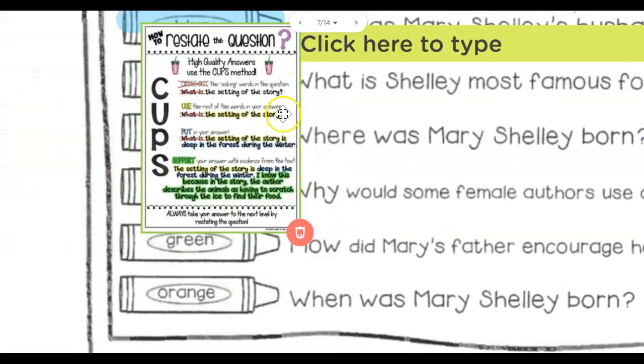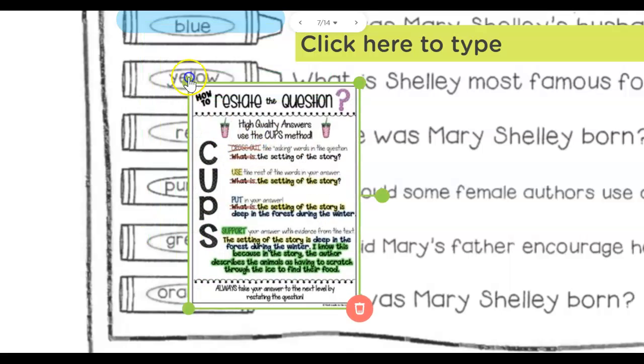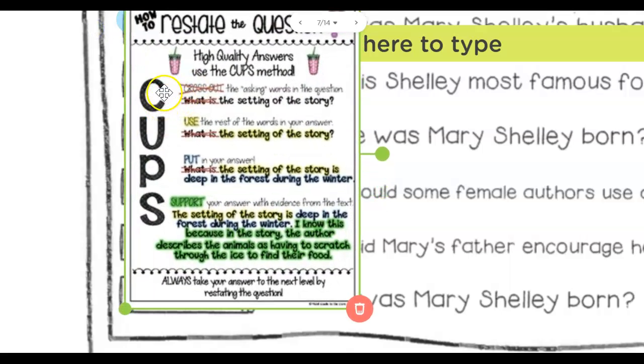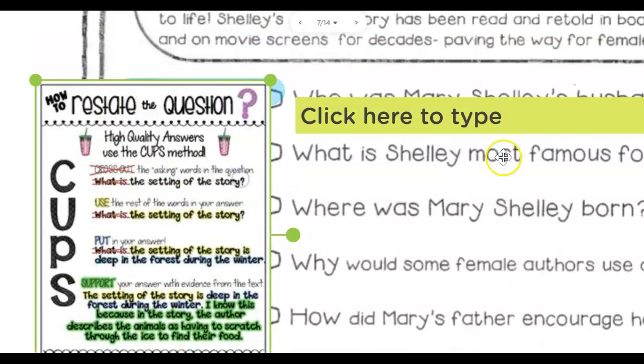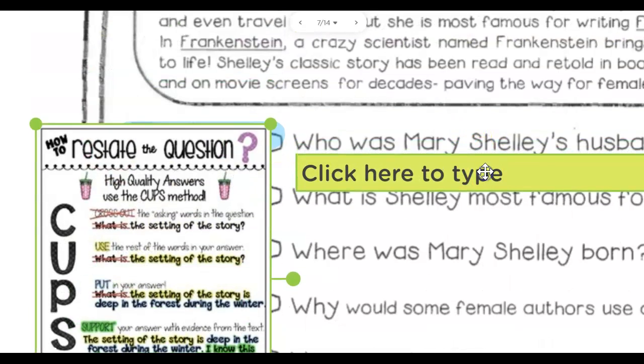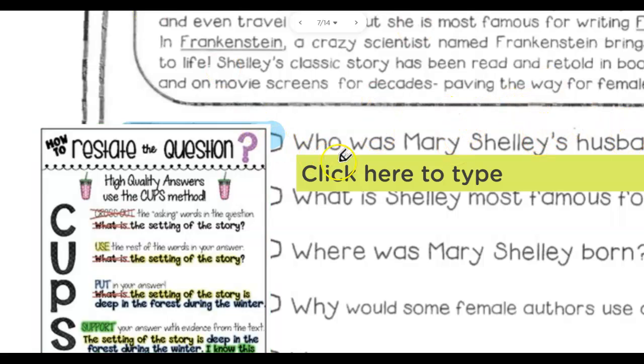We use CUPS in our class, and that starts with C, to cross out the asking words in the question. So that's exactly how we're going to start. Who was Mary Shelley's husband? My asking words are who and was. So I'll cross those out. Go ahead and cross those out on yours as well.